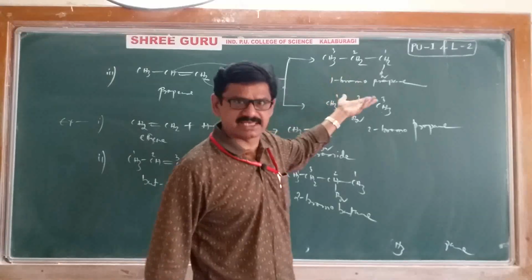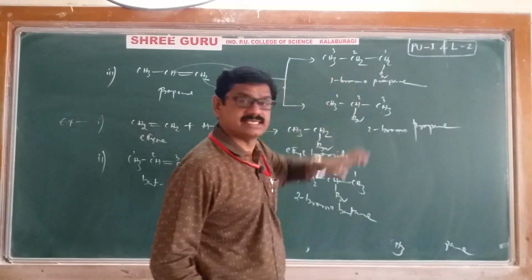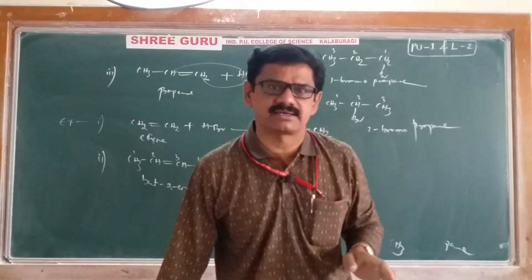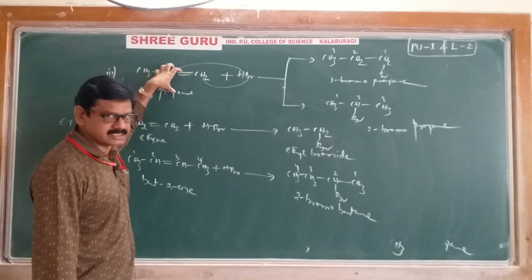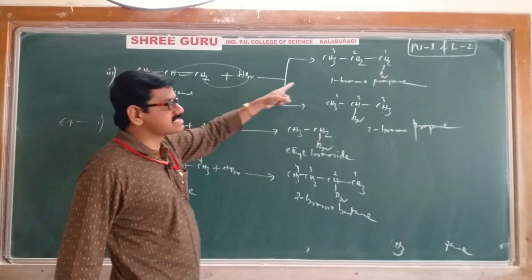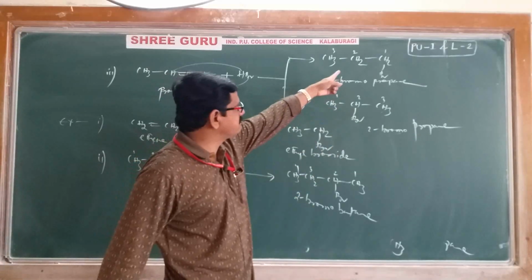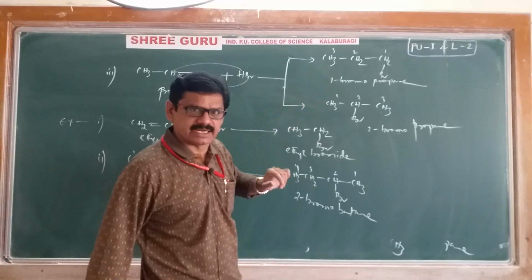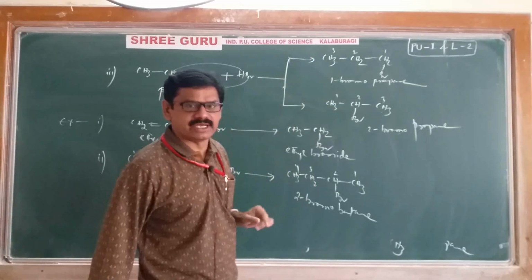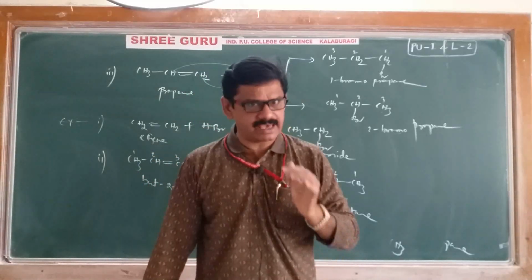I mean, which is major, which is minor? In case of unsymmetrical alkene, how the addition takes place is a big question mark. Out of these 2 possibilities, we have to decide which is correct.